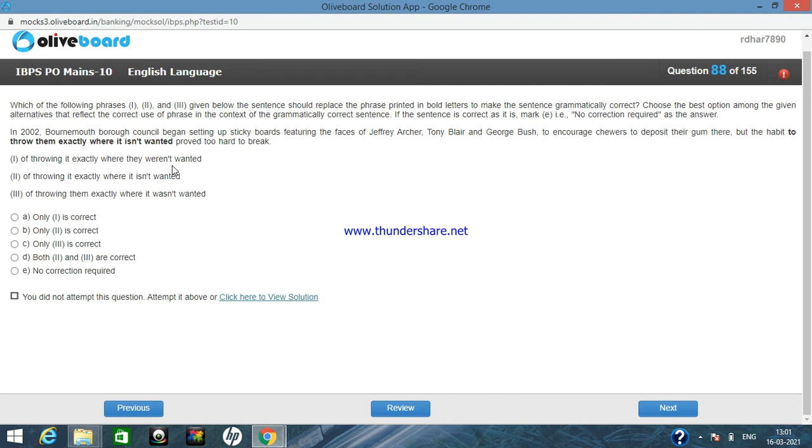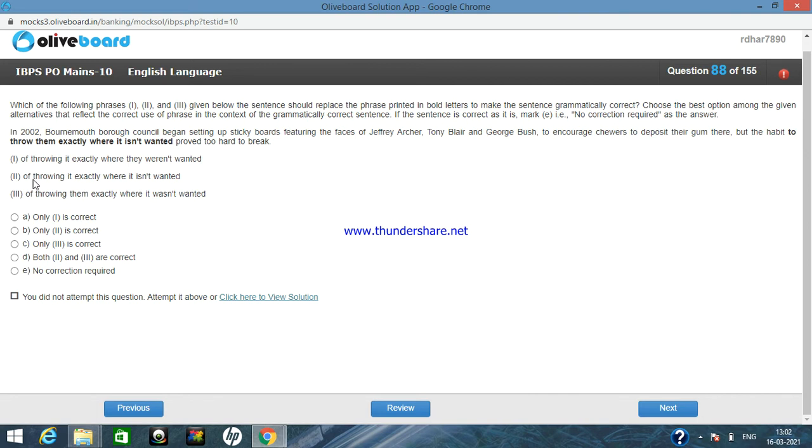Okay, so but the habit of throwing it exactly where they were not wanted. So where they were not wanted, this is not true because we are talking about gum here. It is not "they were not wanted", it is talking about the gum. Okay, so option 1 will not be logically true.